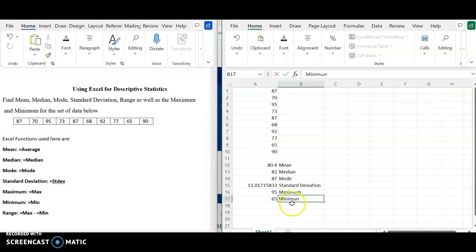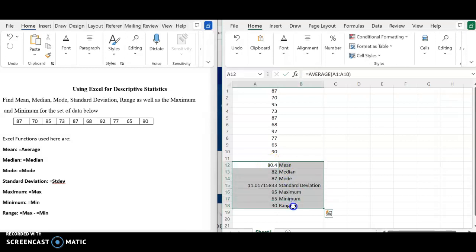The last thing we're going to look at is the range. To calculate the range, it is the maximum value minus the minimum value. Since we've already calculated our maximum and minimum values, we're just going to reference the cells that contain them. So we're going to reference cell A16, that is the maximum value, minus cell A17, that is the cell that contains our minimum value. You hit enter and that calculates your range for you.